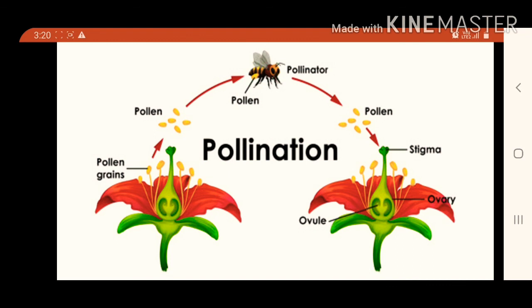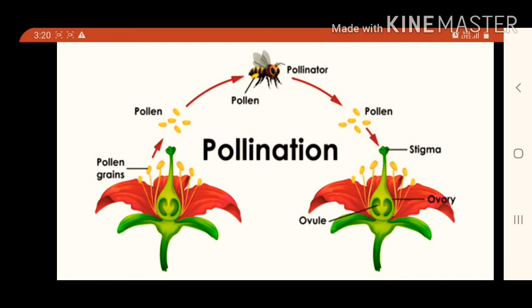Pollination is very beneficial to the unisexual flower, and it is also very common in the bisexual flower. In this picture you can see that there is a transfer of pollen grain from this hibiscus flower to the stigma of another hibiscus flower. This is called what? Pollination.